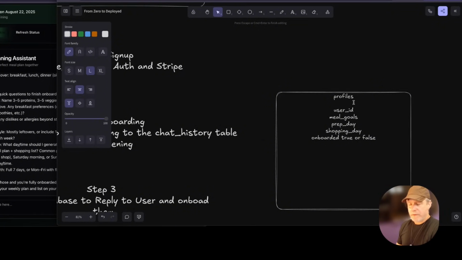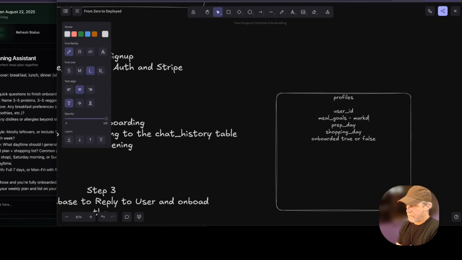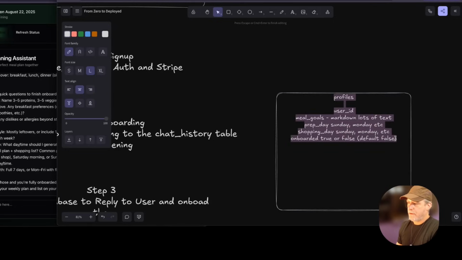So we're going to make a table. That table is going to belong to a user. It's going to have their meal goals. So it's going to be a lot of text, right? Prep day will be Sunday, Monday, etc. Shopping day would be Sunday. This is kind of overkill, but let's just keep it there for a moment. And this is default false. Okay, and this will make sense because we're going to now make that whole process with the LLM onboard the particular person.